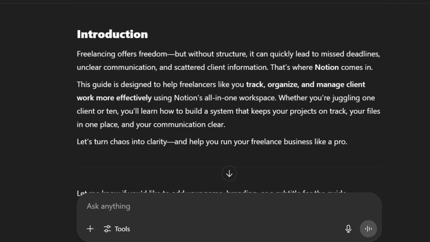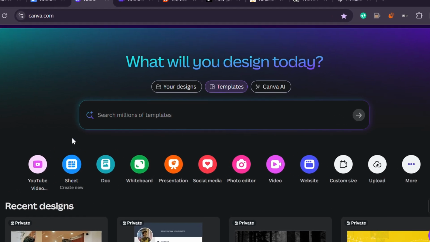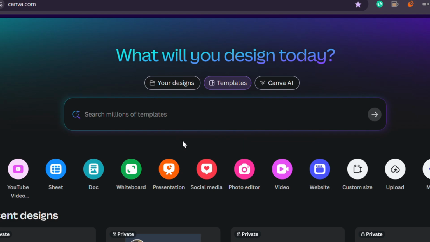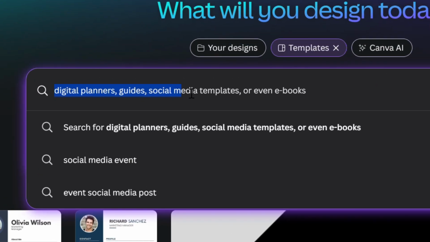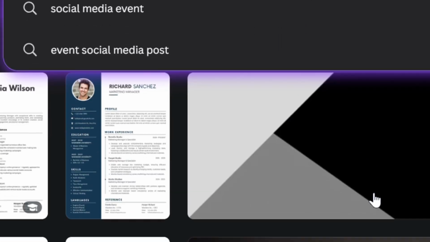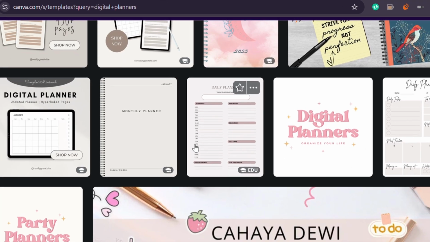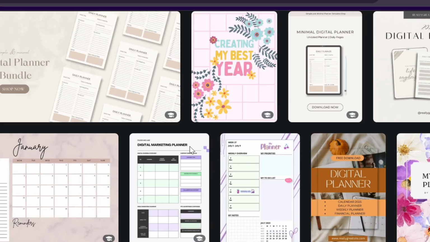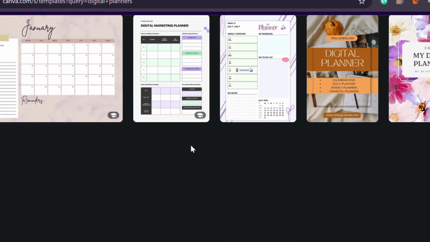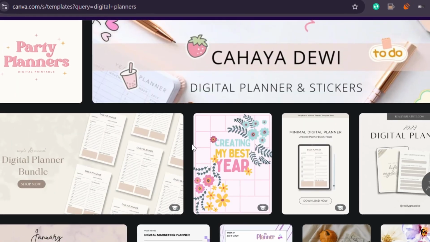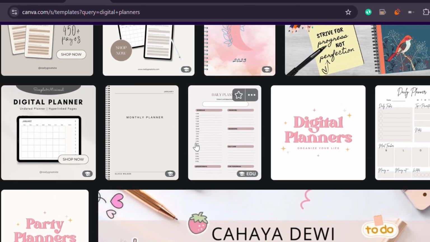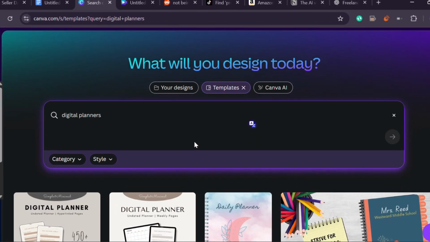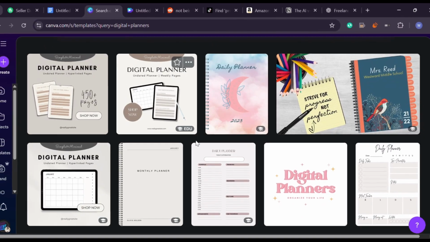Design is the next part. Use Canva. It has thousands of templates and makes everything drag and drop easy. You can create digital planners, guides, social media templates, or even ebooks. Let's say your product is a toolkit for freelance designers. Use Canva to create branded invoice templates, feedback forms, and checklists. Make sure the fonts are readable and the layout doesn't look like it came from a 2003 school project. The more useful it looks, the more credible it feels.